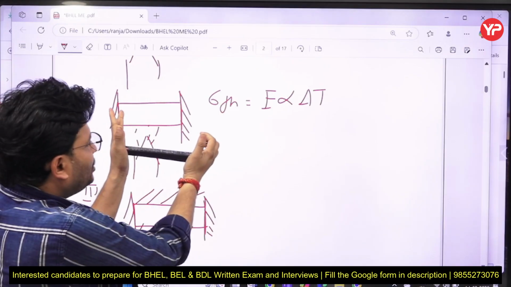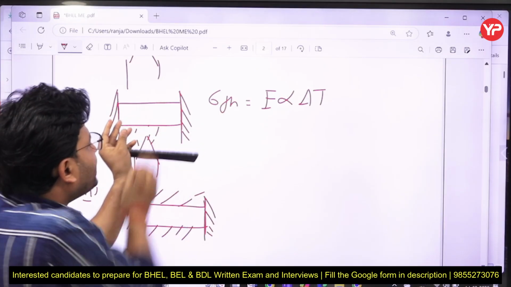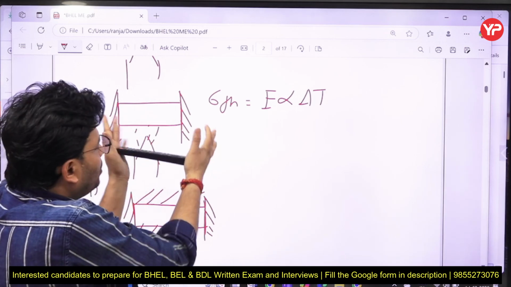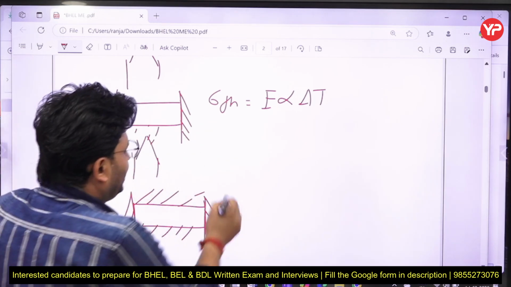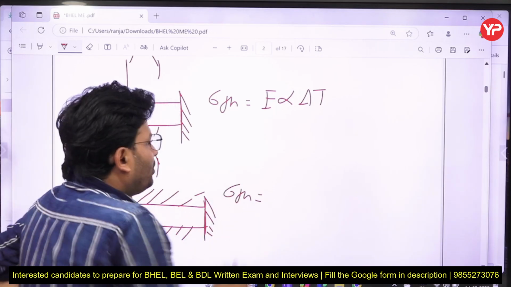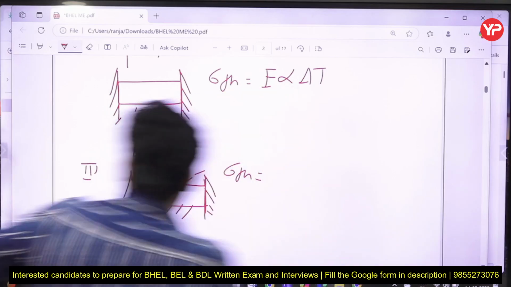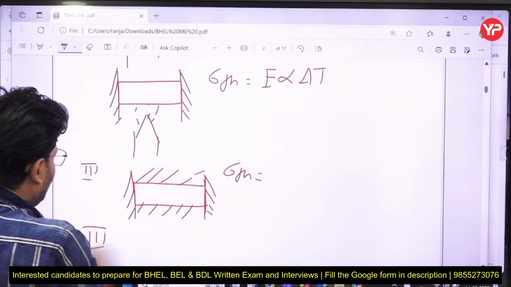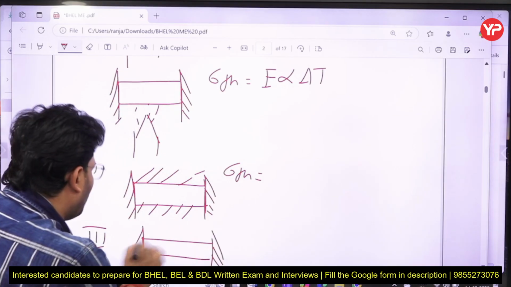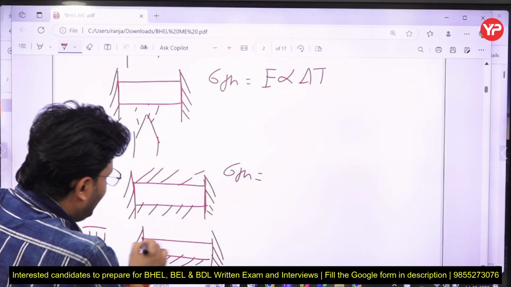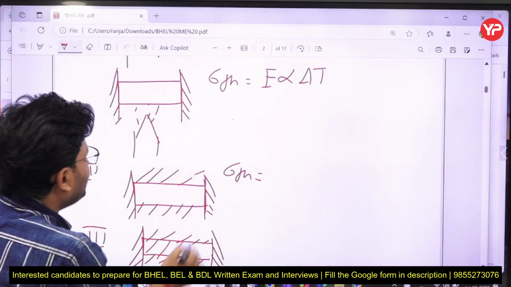Now we can say this is the object, so it can go either perpendicular to the board, or up or down, whatever is possible. So if you fix it in two directions, then what stress is going to be generated? Please try to remember. And one another thing: suppose in the next case this is a body which is restricted in all three directions, x, y, as well as the z direction also.